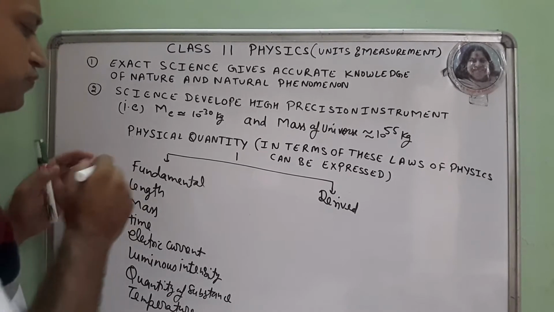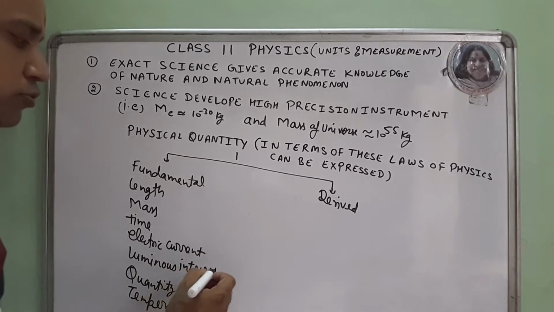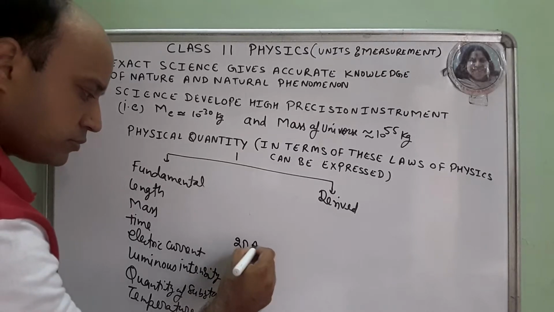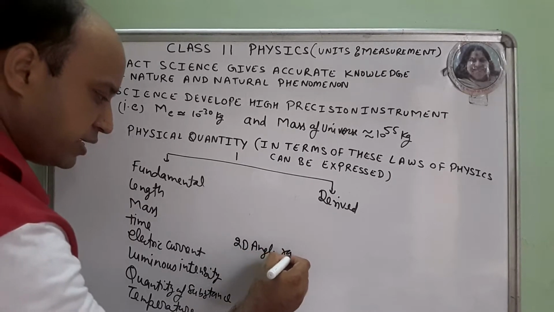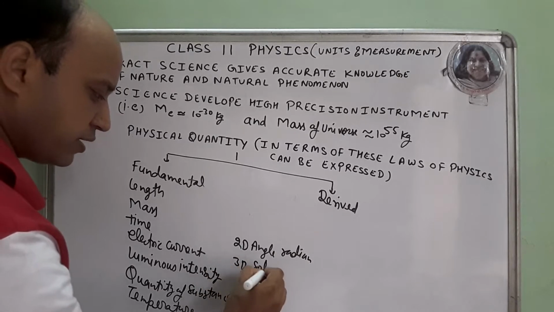So apart from these fundamental units we are having two supplementary units also, that is, 2D angle, that is radian, and 3D angle, that is solid angle.